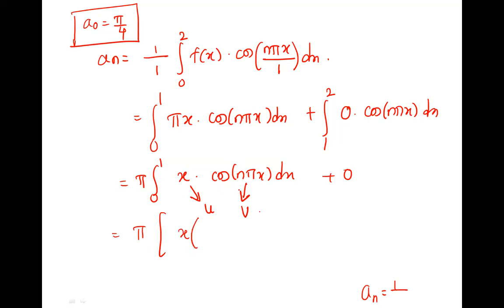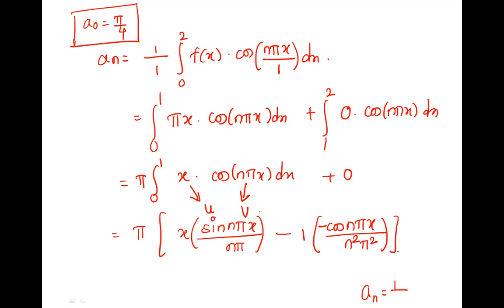u into v1. What is integration of cos? Integration of cos is sine, so sin n pi x upon n pi. The derivative of this is n pi. Then minus 1 into integration of sine, derivative of u is 1. Integration of sin is minus cos: minus cos n pi x upon n pi. Already n pi, so it becomes n square pi square. Next will be 0. So this is over from 0 to 1. Everyone is able to write that.